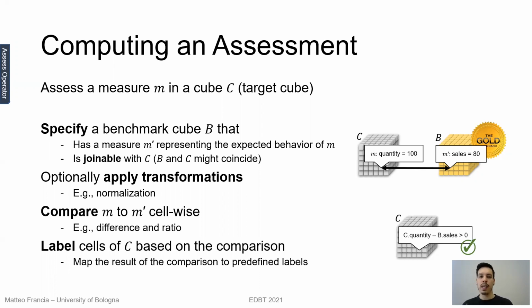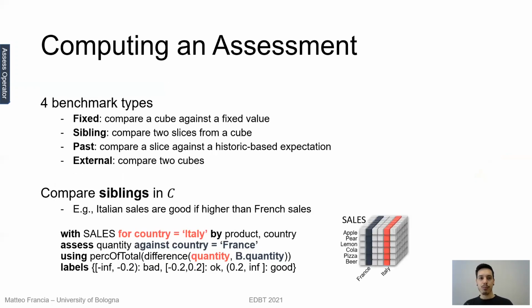Then optionally, we can apply some transformation, for instance, normalize the values. In the end, we compare the values of M and M prime cell-wise and label the result of the comparison, meaning that we want to map such values to a schema of predefined labels.